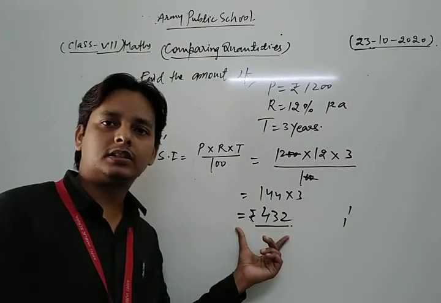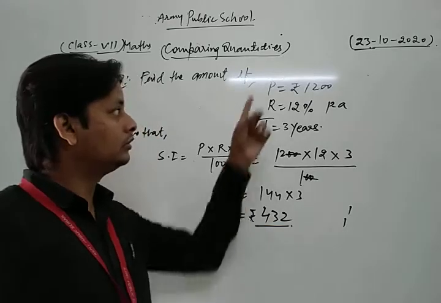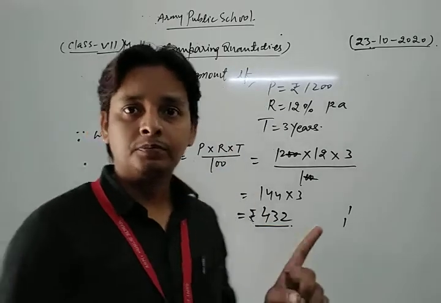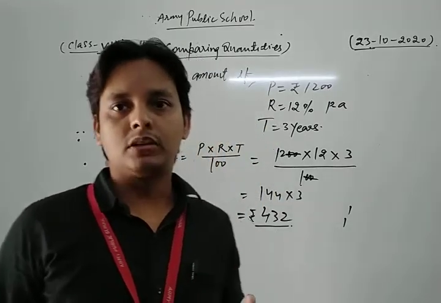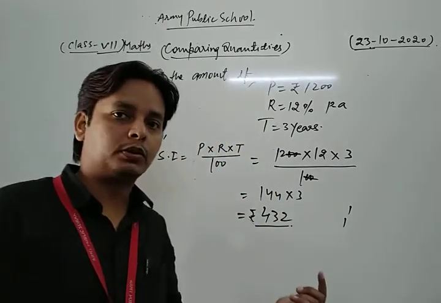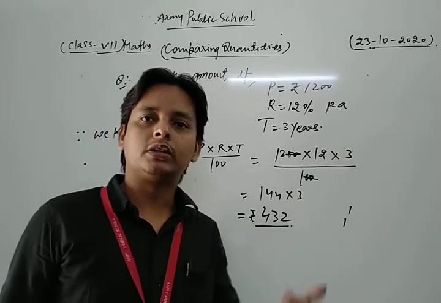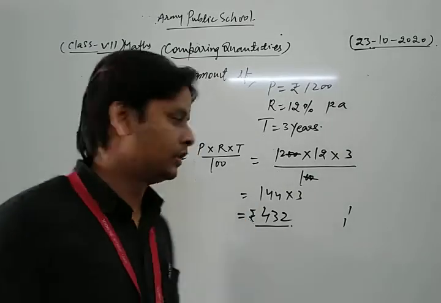This is the simple interest on that amount. But here we have to find the amount, and just now I discussed that the formula for the amount is principal plus simple interest.